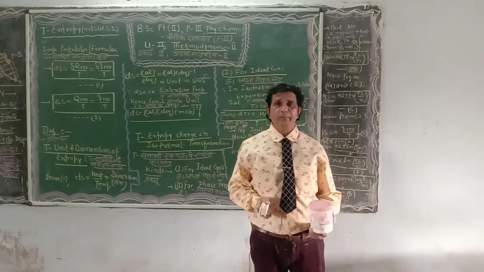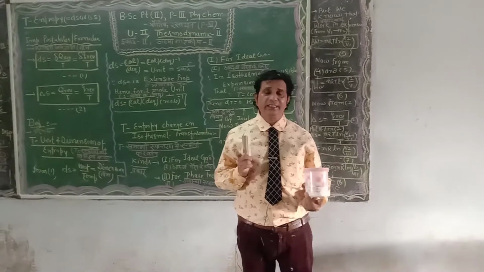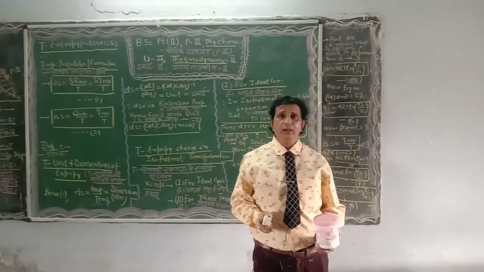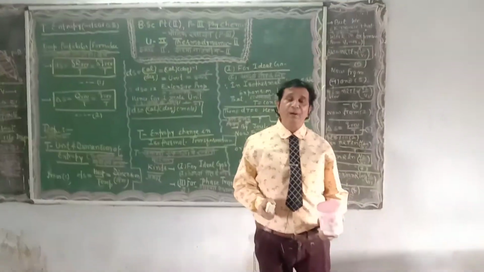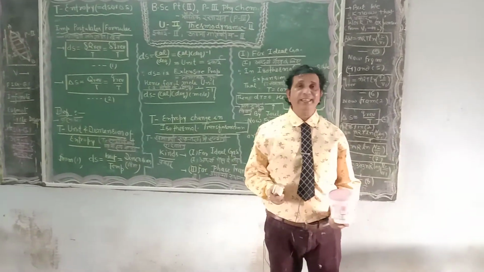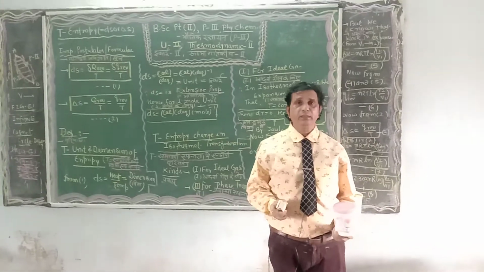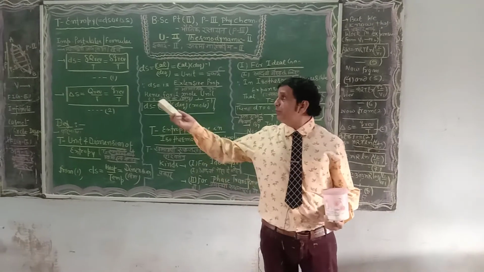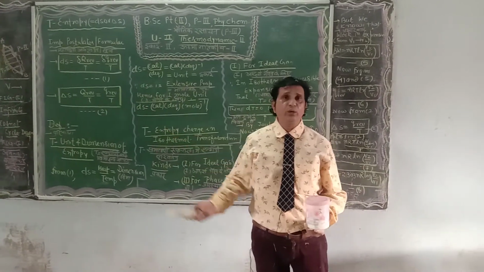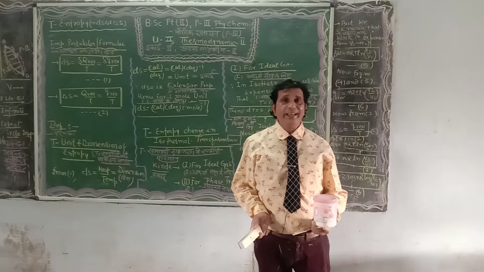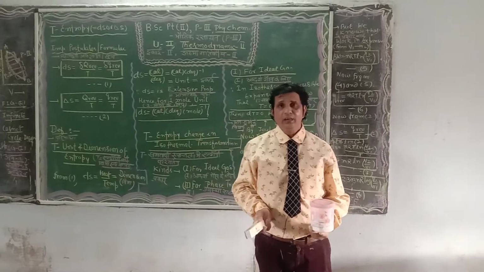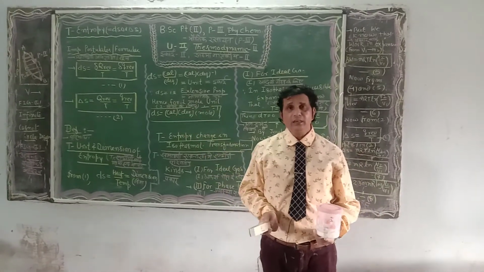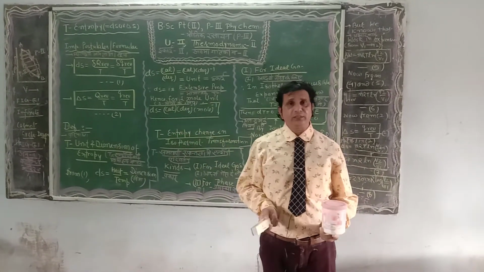First of all, once again I repeat the conceptual basis of the Carnot cycle, which is performed in four steps: A to B, B to C, C to D, and D to A, known as isothermal expansion, adiabatic expansion, isothermal compression, and adiabatic compression.